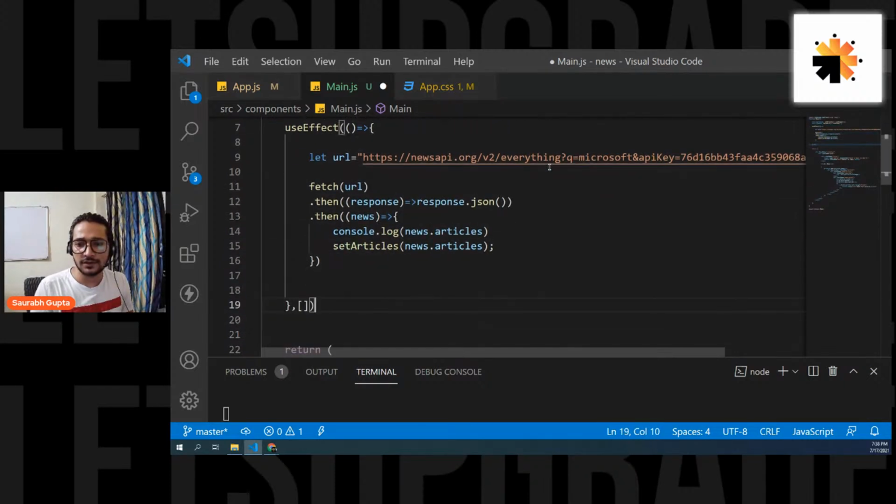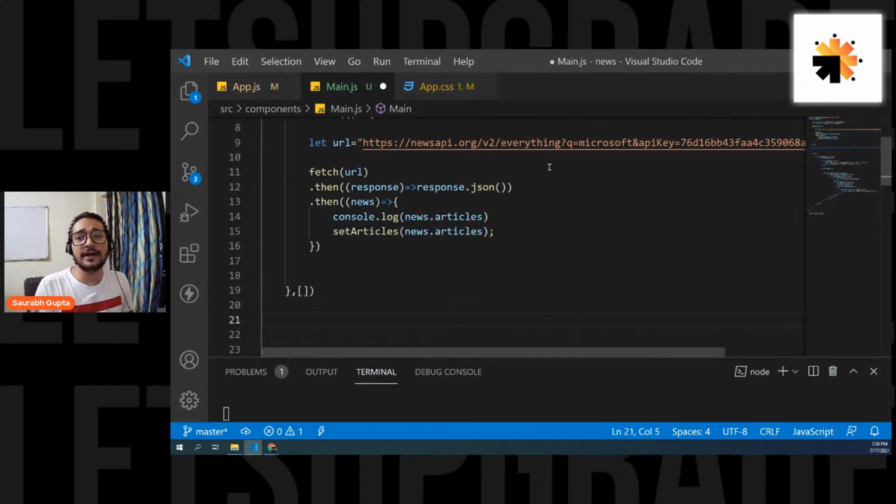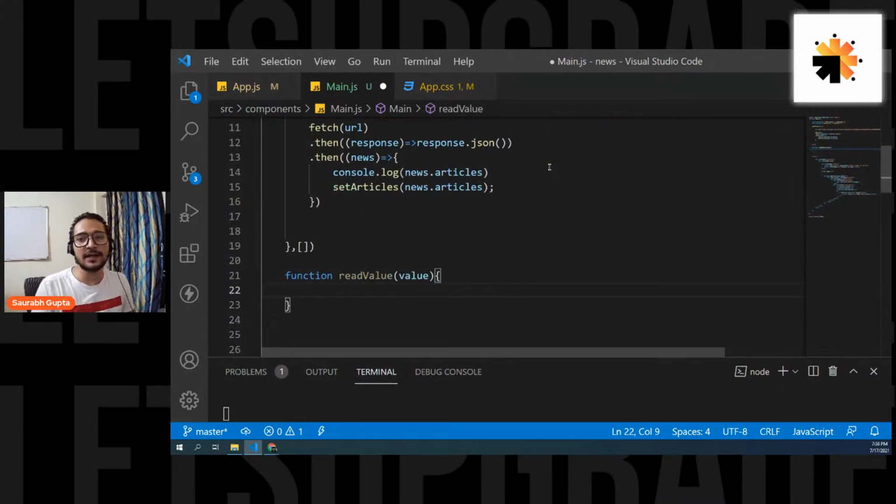First of all, a function to read the value of that particular text field. Function, spelling mistake, function readValue, in which I'm going to get my value. Okay, and I'll simply set it to what?